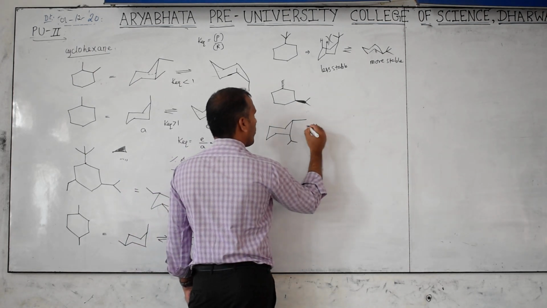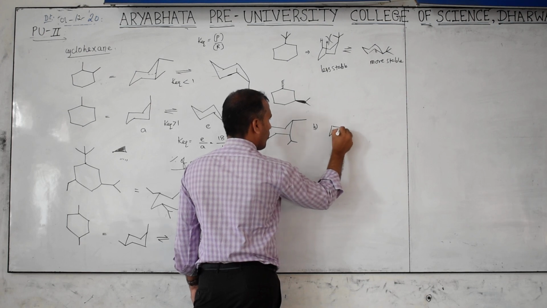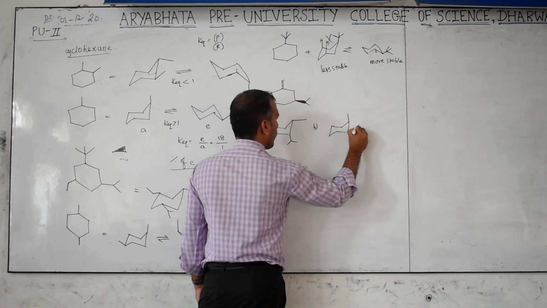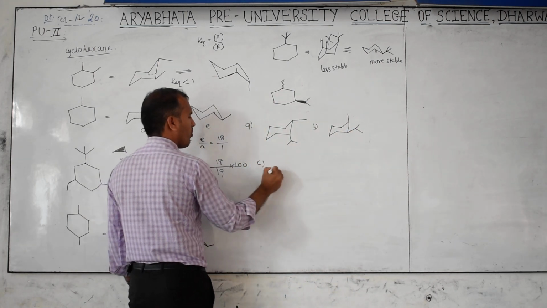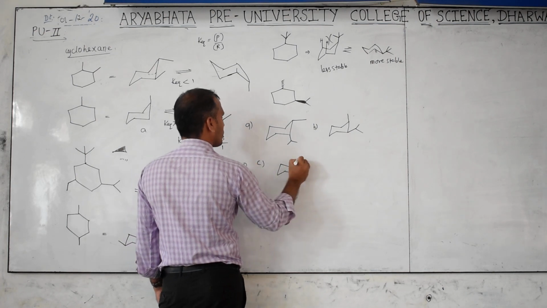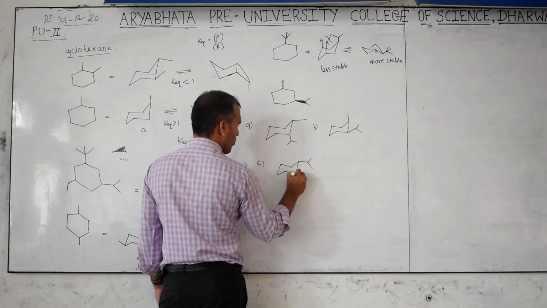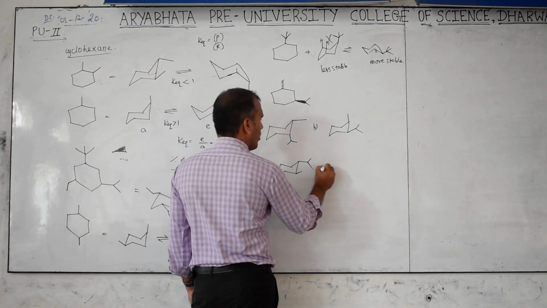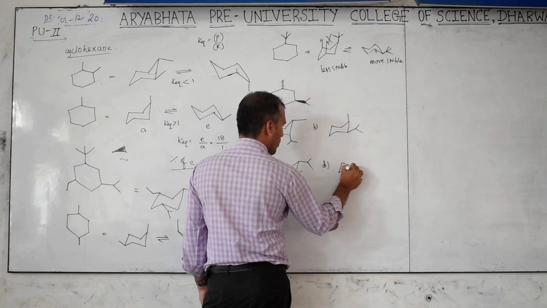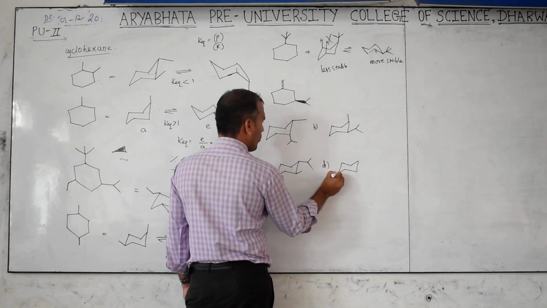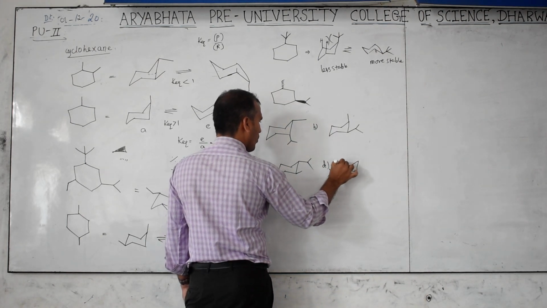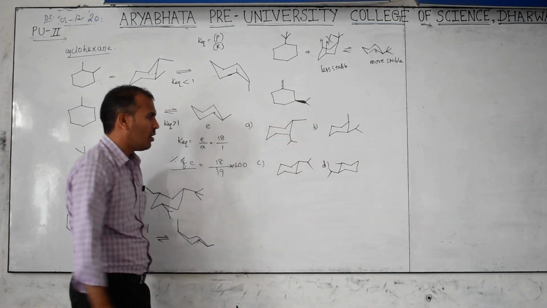Option A, option B, option C, option D. Which is correct?